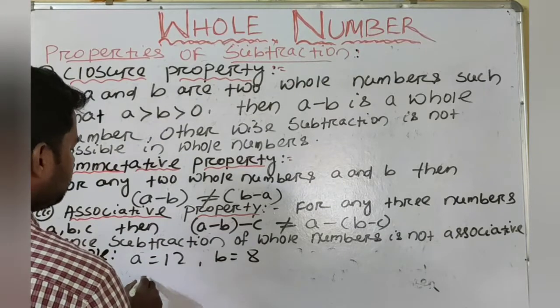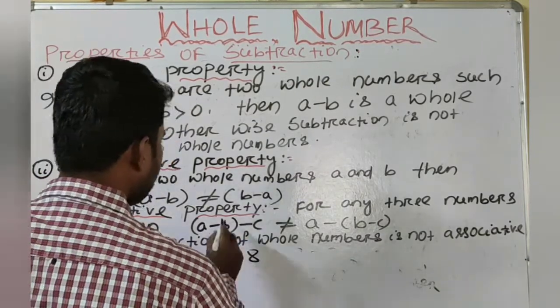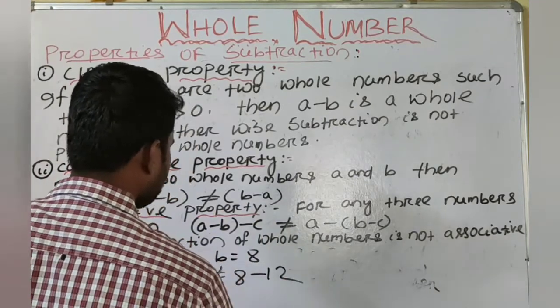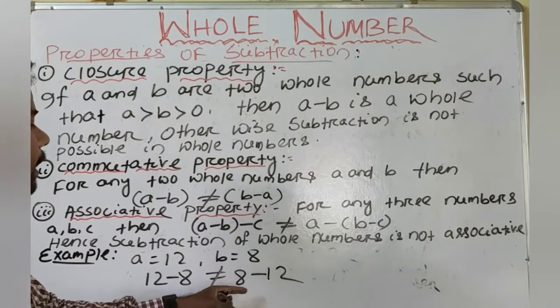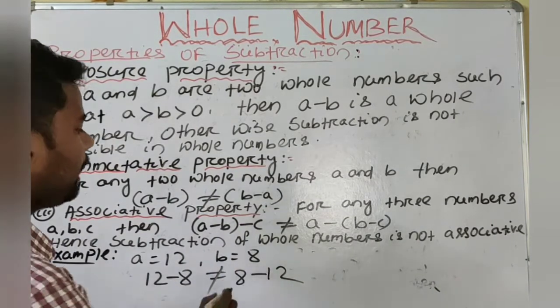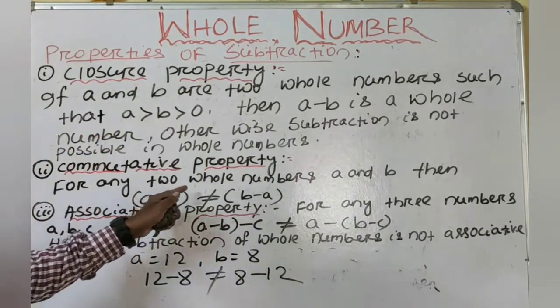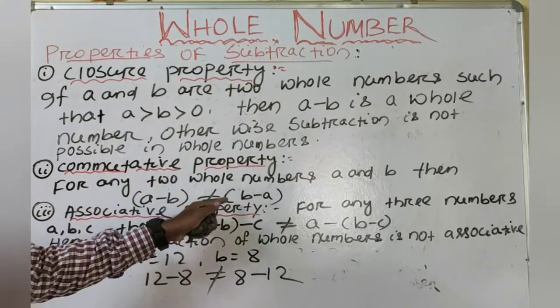Here A minus B is 12 minus 8, and B minus A is 8 minus 12, which is not possible. So 12 minus 8 is equal to 4, but we cannot subtract 12 from 8. So for any two whole numbers A and B, A minus B is not equal to B minus A.